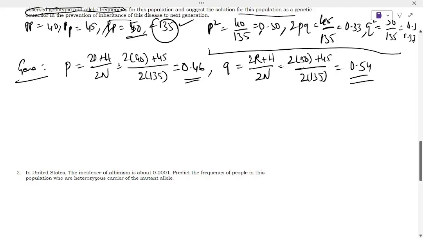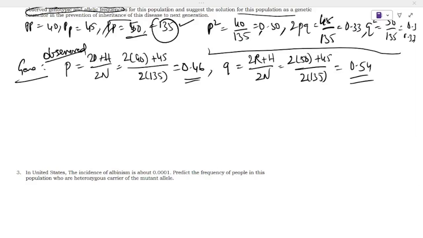This is the observed genotypic and allelic frequency. So if they asked expected, where observed is different, expected genotypic frequency means you need to go for a different formula, but we'll discuss it in the next video.